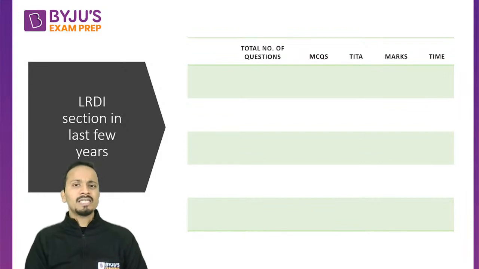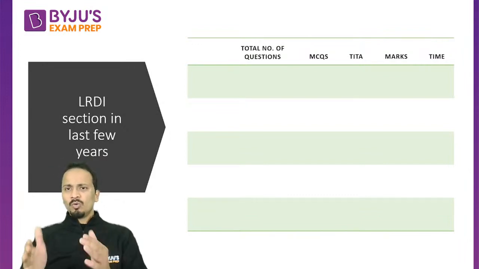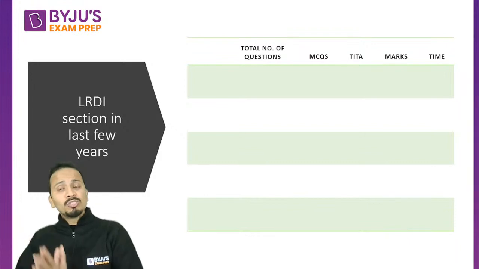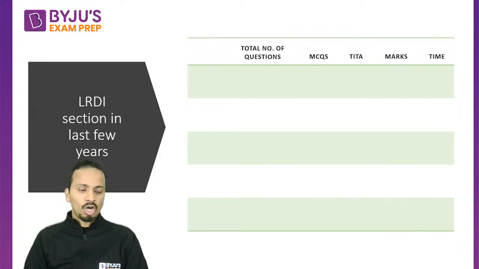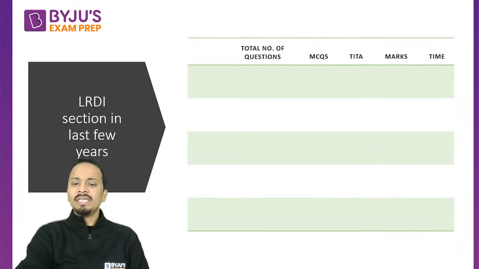I'll be taking the total number of questions, how many questions were MCQs, and how many were type-in-the-answer questions. What was the total marks? And the most important thing, how much time was allocated to this particular section? All right, so we'll be talking about these parameters one by one.